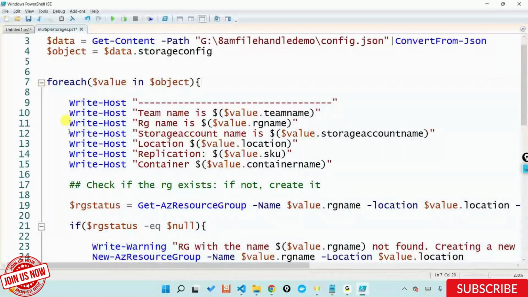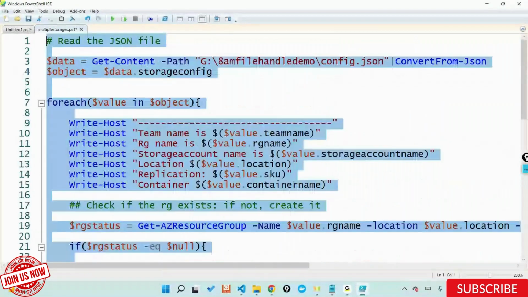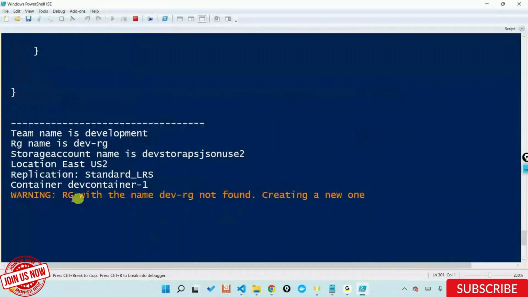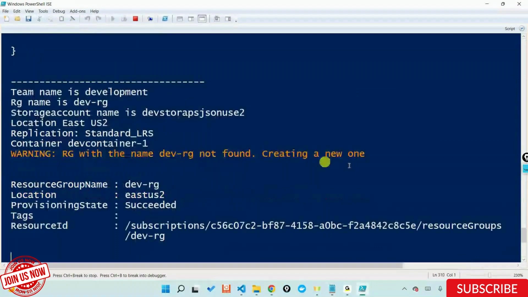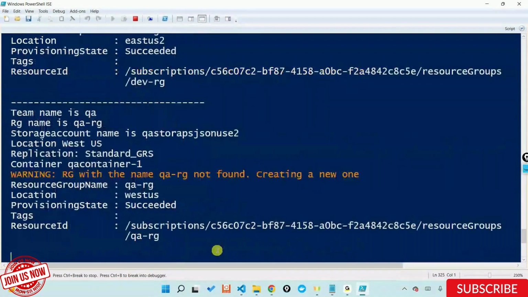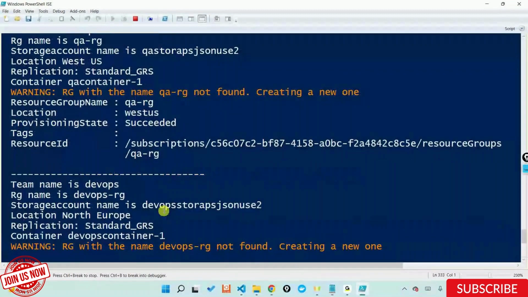All right, so now if I go ahead and execute this, it's telling team name is development, warning, RG with name dev not found, creating a new one. Created this. It moved to a different team automatically, saying QA is not found, creating a new one. It moved to DevOps, saying DevOps RG is not found, creating a new one.